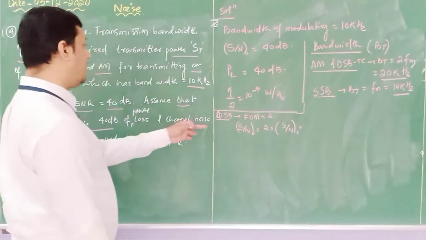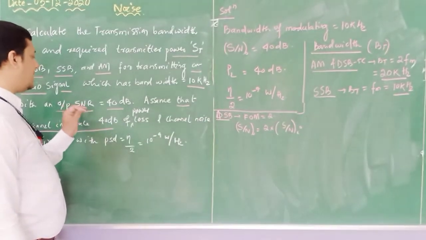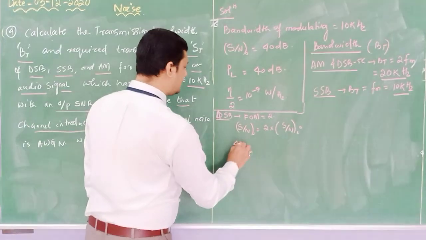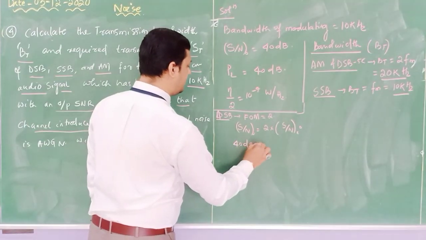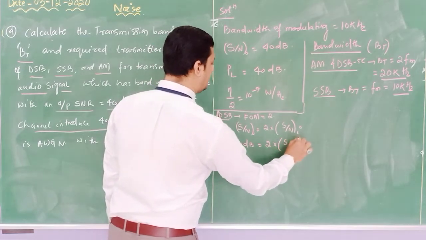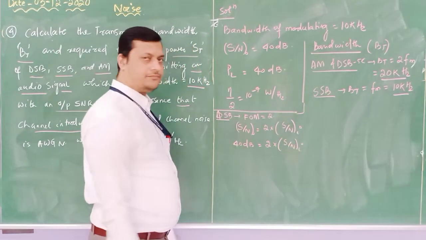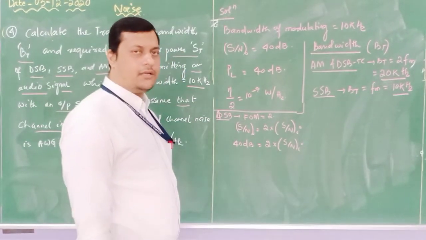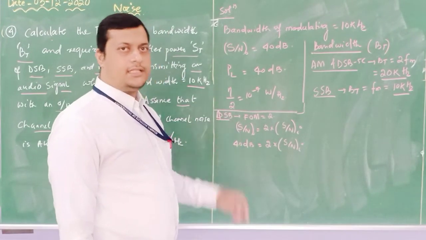Now here the hint is given: the output SNR is 40 dB, which equals 2 into the input signal to noise ratio. This 40 dB you need to convert into a decimal value.